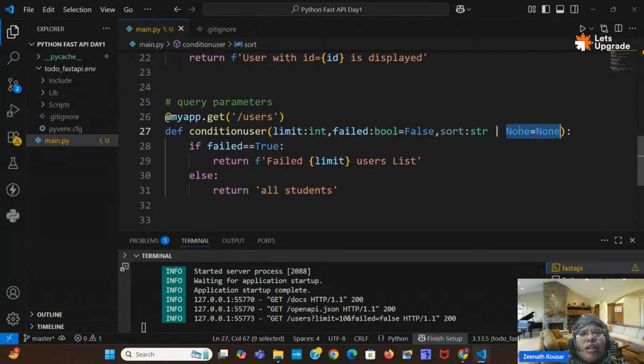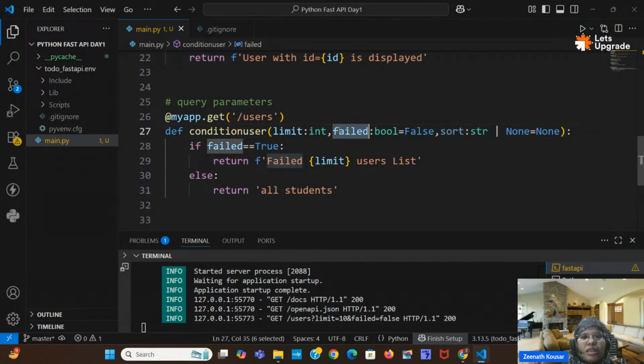So this is nothing but an optional parameter. You can give an optional query parameter while giving some condition. While executing it, if the user doesn't give that particular value, then instead of throwing some error, you should get the output. How can you get the output? You can set that value as None. So instead of true or false, ascending or descending, you can give it as None if it is not needed. This is the optional parameter.